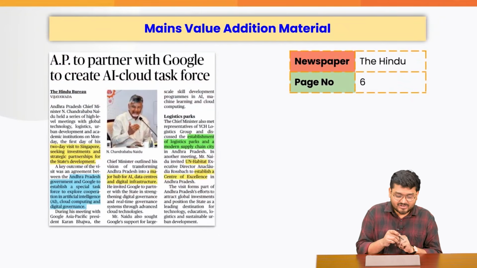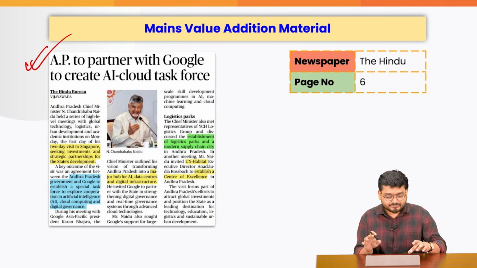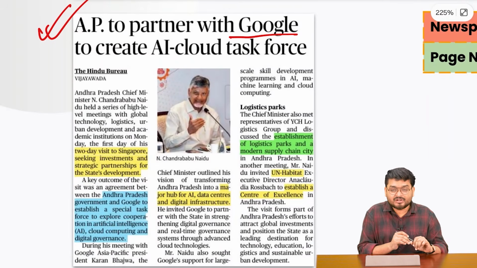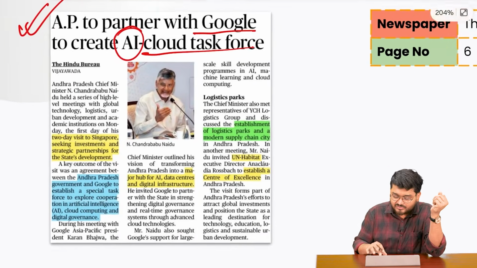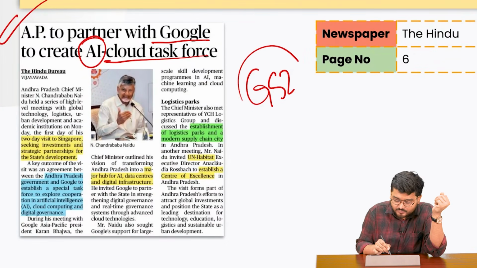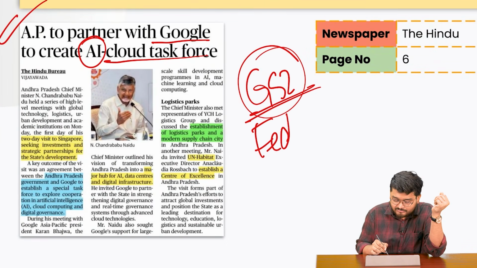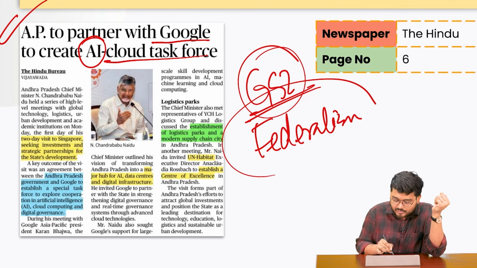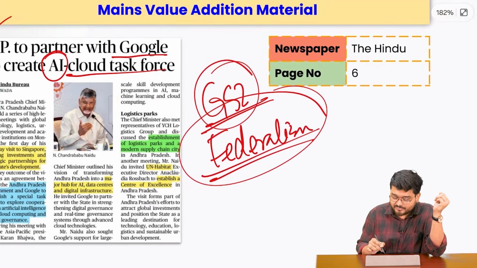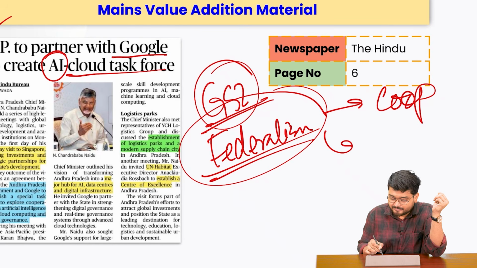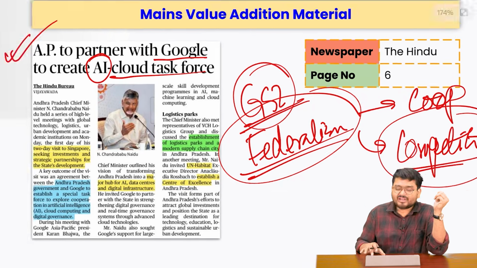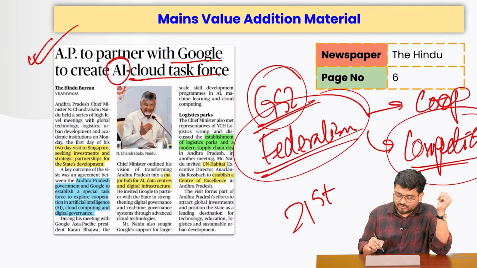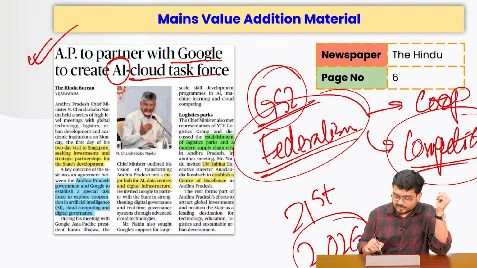Now the next one is regarding the state of Andhra Pradesh, who has recently partnered with Google to create AI Cloud Task Force. Now, why am I discussing this? Because in GS2, you have the concept of federalism, where the new dimensions of federalism is firstly cooperative federalism and competitive federalism. You know guys, as of now in 21st century India in 2026, all of the states are not at the mercy of the center.